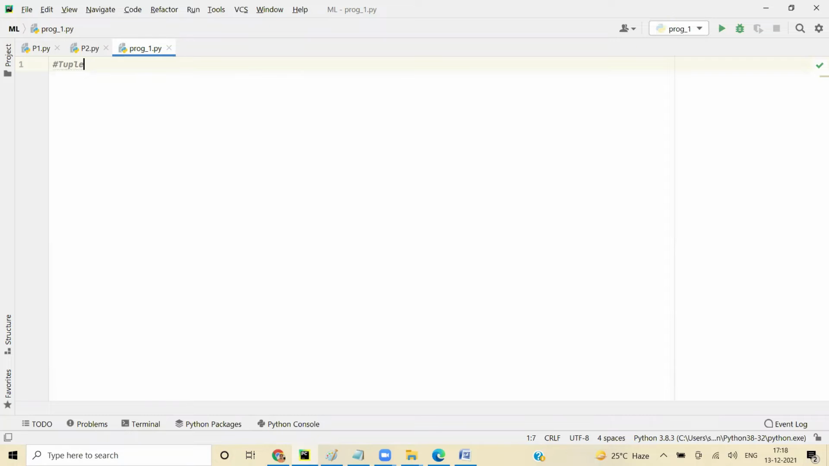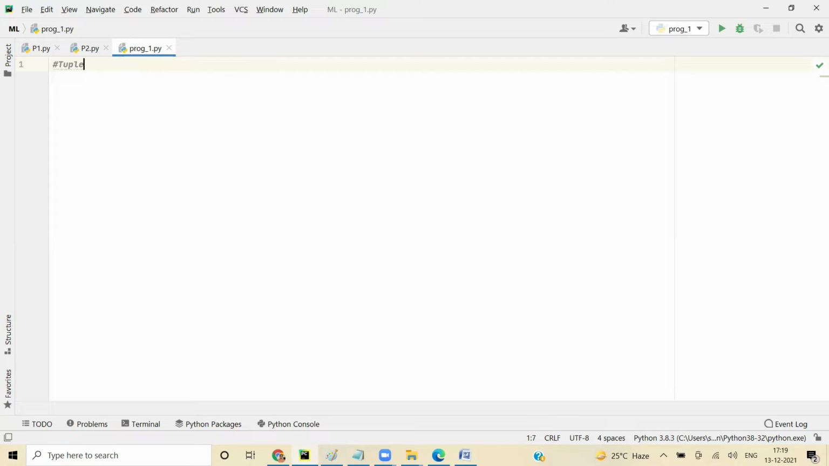Tuple is also an ordered collection exactly like list. So what is the difference? The difference is list was mutable. String is immutable, you can't edit. You can override, you can change the value, but you can't edit the value. You can give a new value to it, but you can't edit the existing value.